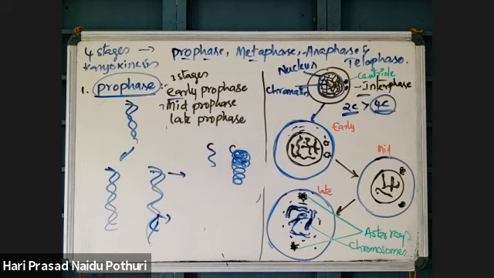These long thread-like chromosomes are called prochromosomes. Next point.